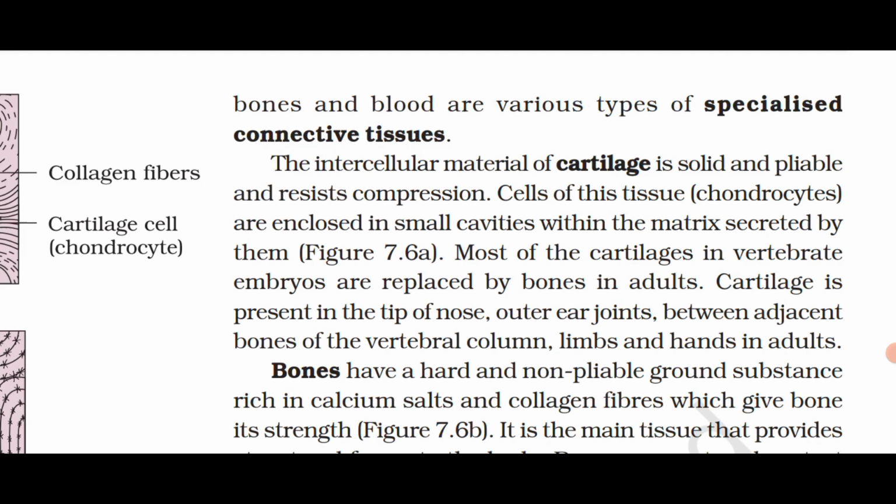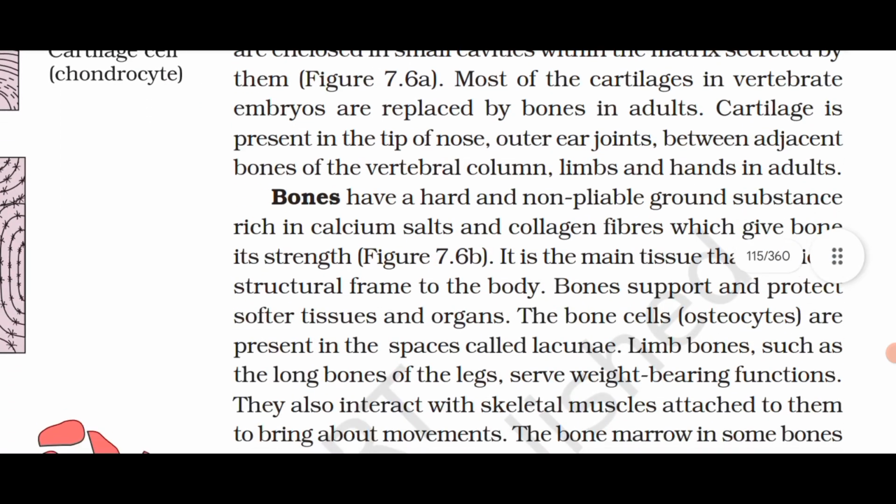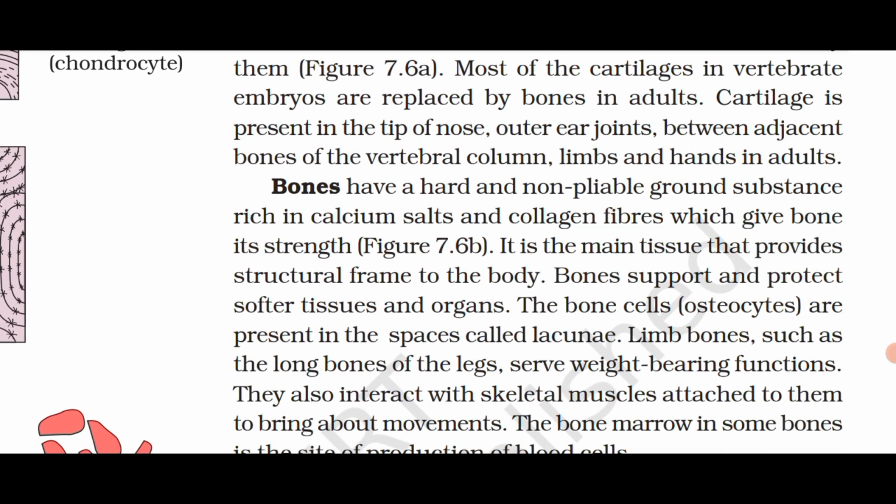Most of the cartilage in vertebrate embryos is replaced by bones in adults. Cartilage is present in the tip of nose, outer ear joints, between adjacent bones of the vertebral column, limbs and hands in adults. Bones have a hard and non-pliable ground substance rich in calcium salts and collagen fibers which give bones their strength. It is the main tissue that provides structural frame of the body. Bones support and protect softer tissues and organs.